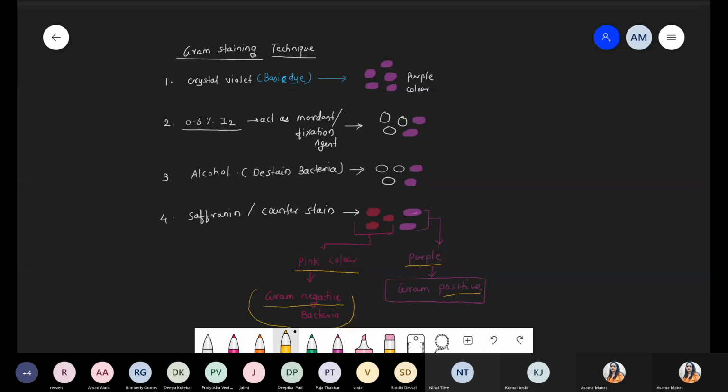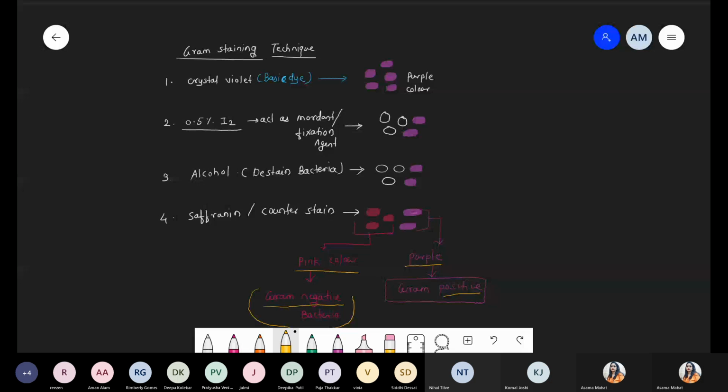Can you see gram positive? This is under the microscope, because bacteria we can't see with the naked eye. This diagram shows what is seen under the microscope after gram staining, because we are using different colors. We have to stain it, apply dye on it. And remember this thing, in this situation basically the cell wall absorbs the color. So depending upon the cell wall composition, bacteria divide into two types. We'll continue that part, don't worry.